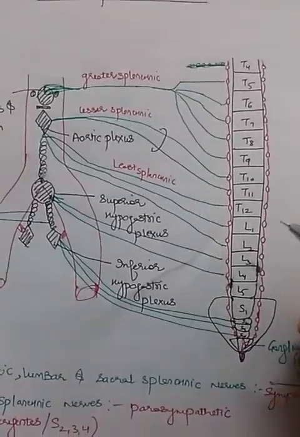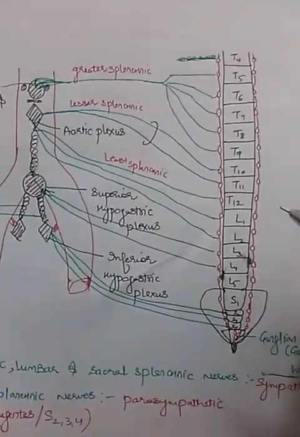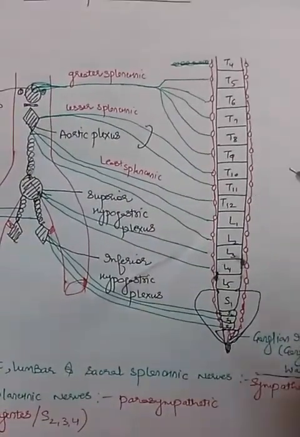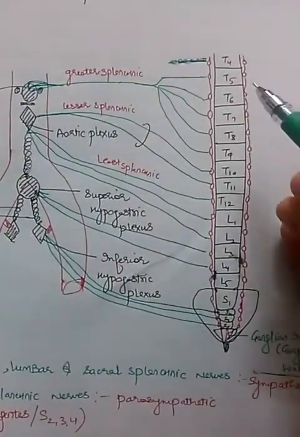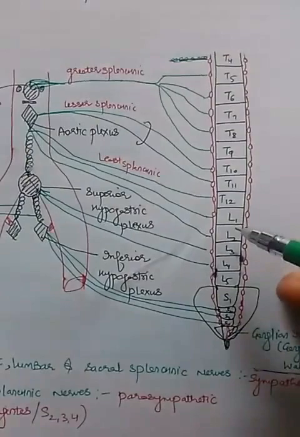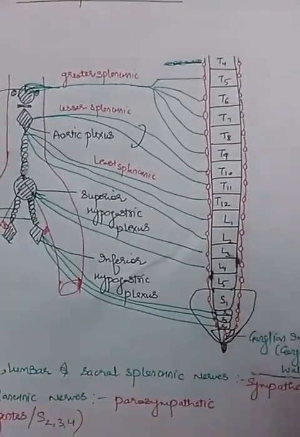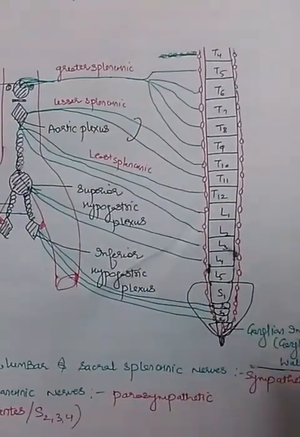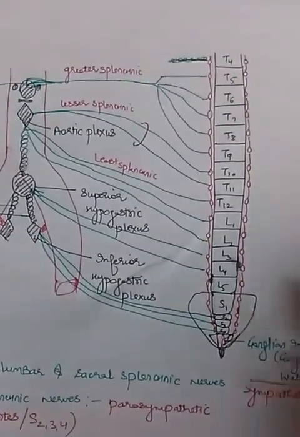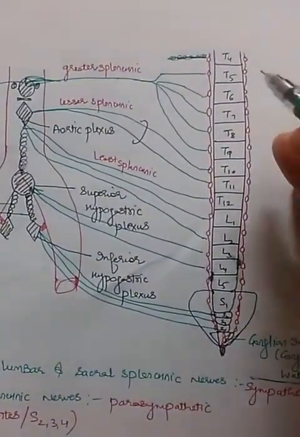Okay, now about the hypogastric and splanchnic system. Starting from the vertebral bodies, as we are dealing only with the abdomen and pelvis part, we will talk only about this.